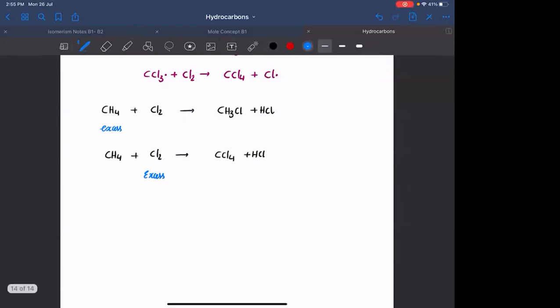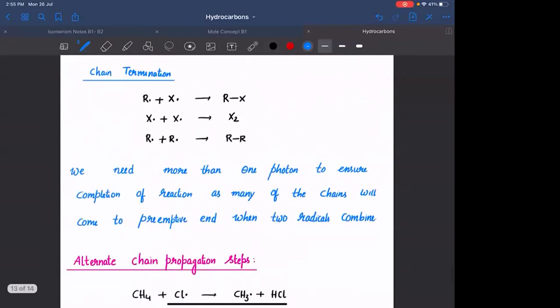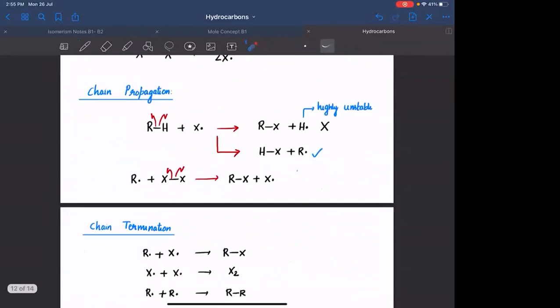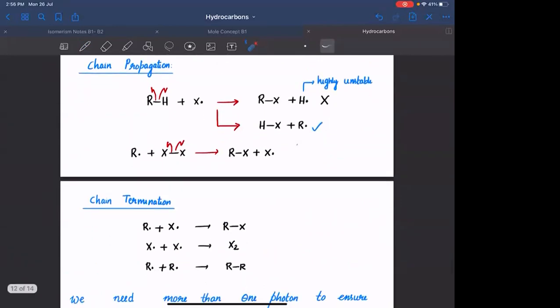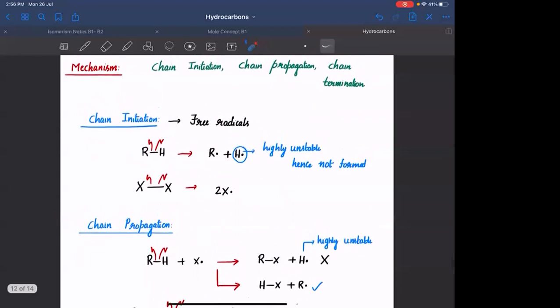The other variety of questions you get in this particular reaction is, they will ask you to identify which of the following is chain propagation step, which of the following is chain termination step, which of the following is chain initiation step. How to identify an initiation step? If you are forming new free radicals from a neutral molecule, initially जो भी reactants लेते हैं हम, उनसे अगर free radicals मिल रहे तो, that will be called as chain initiation step.